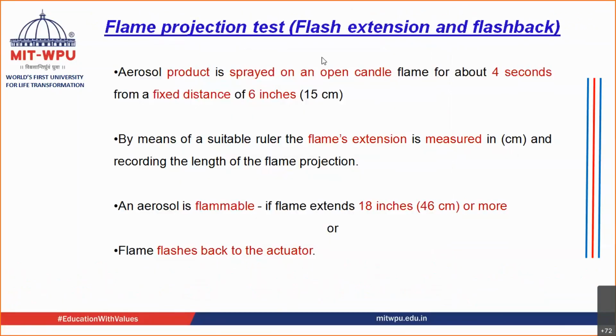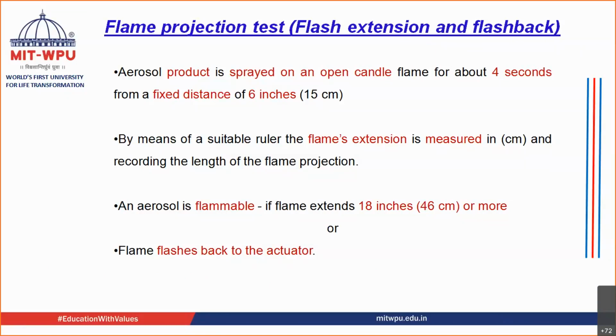Okay. Now this was about the open cup and the closed cup method. That was about the flash point. Now the second test that you perform for checking the combustibility and flammability of your product is your flame projection test.